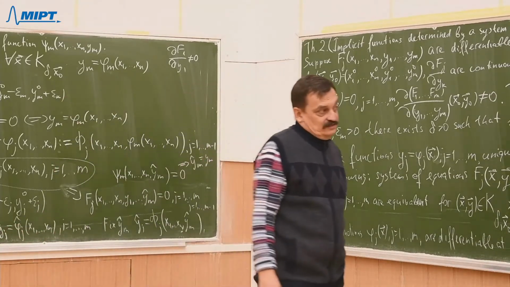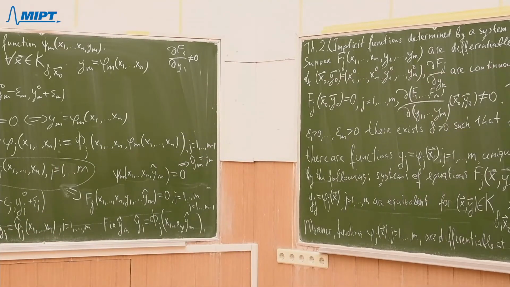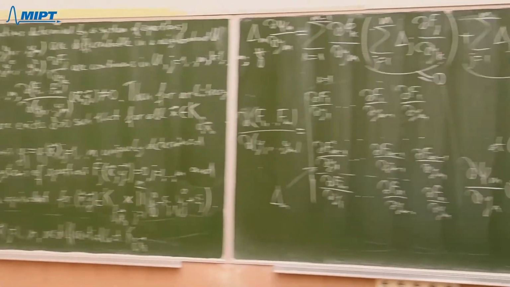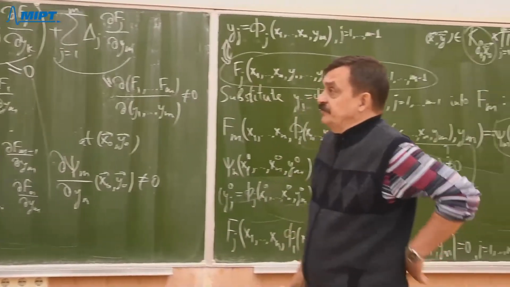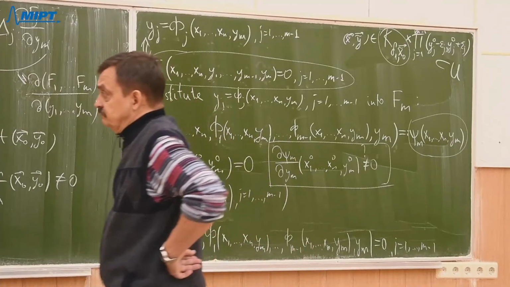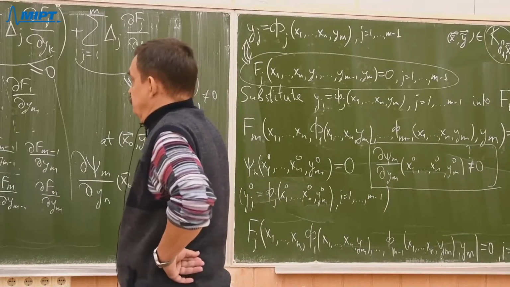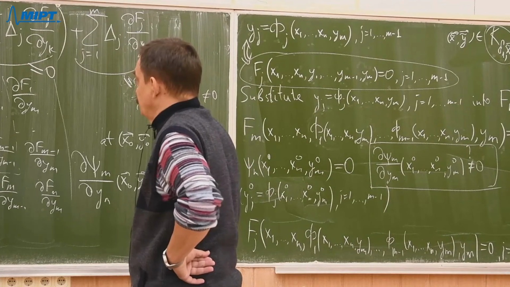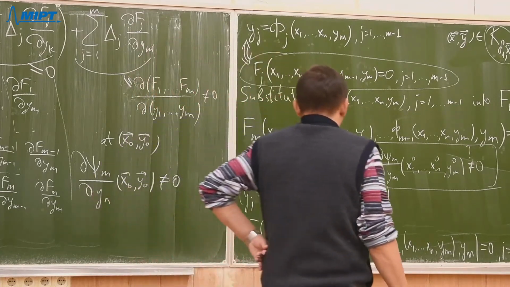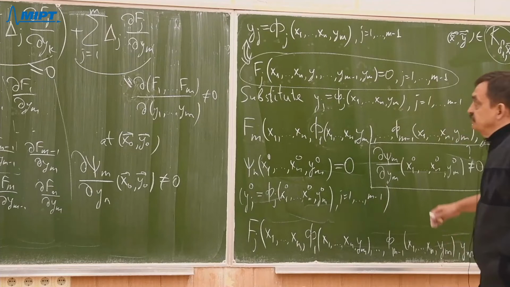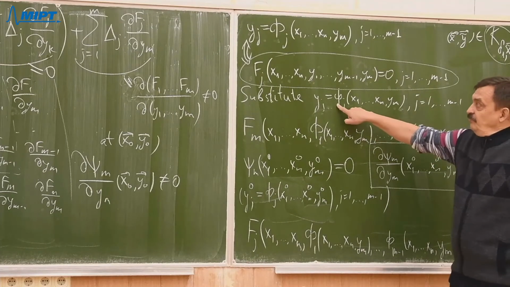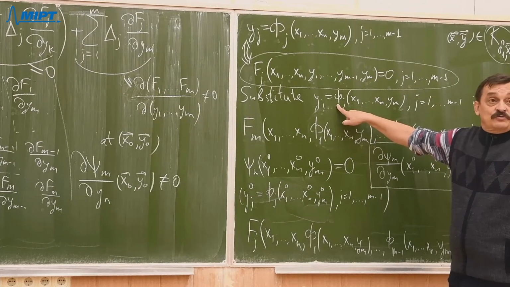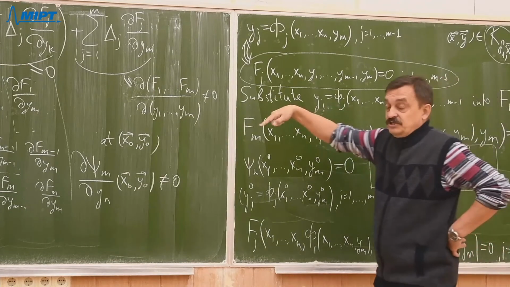Okay. The last assertion about differentiability, why it is satisfied that all functions are differentiable. That is because of construction. You see, all functions capital phi j were differentiable by induction hypothesis, right?